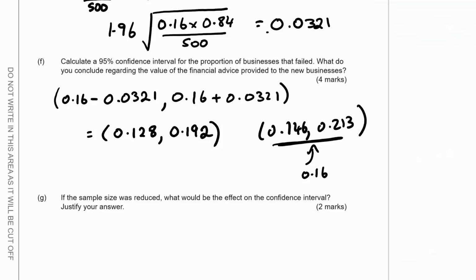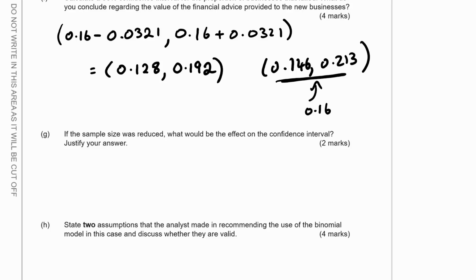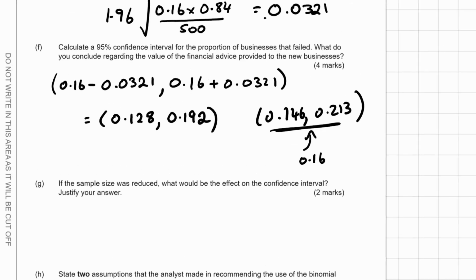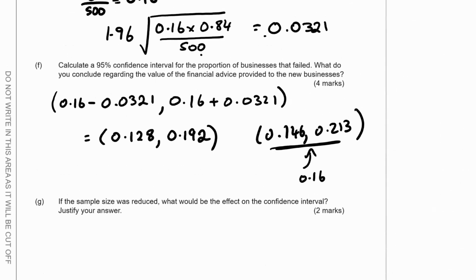Okay, if the sample were reduced, what would the effect on the confidence interval be? Well, it will make it wider. So it's definitely going to make it wider because basically it's the 500 in the denominator that's being reduced, and therefore the margin of error becomes larger, and therefore the confidence interval becomes larger.